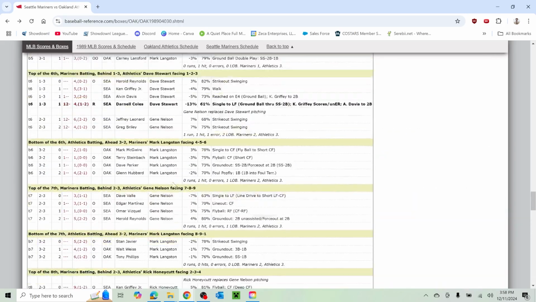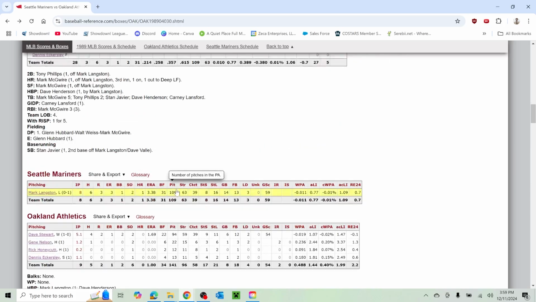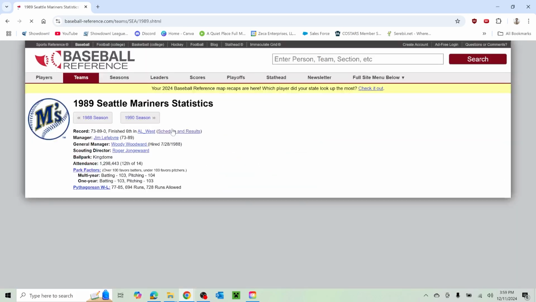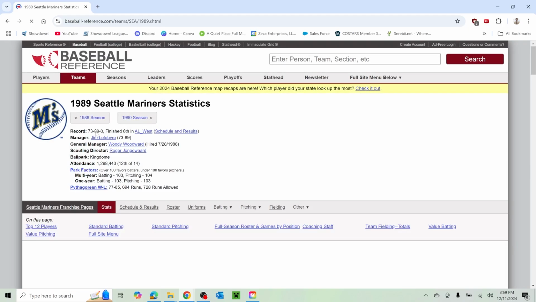Look at that. That's our box score. That's our little game rundown. And then look at the Mariners. Let's see how they finish this year. Oh, not good. 73 and 89, 6th in the West.